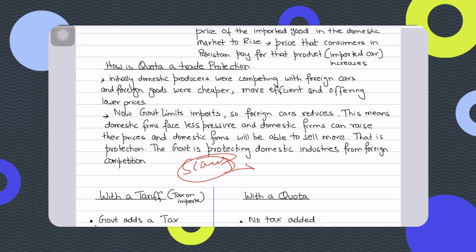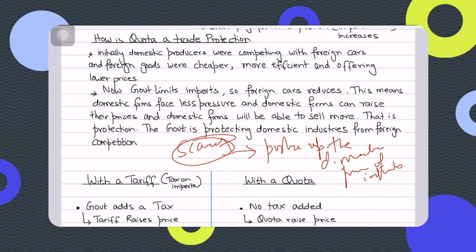And this scarcity pushes up the domestic market price of imported cars. Imported cars in Pakistan are now being sold at a higher price because of the quota. Why?